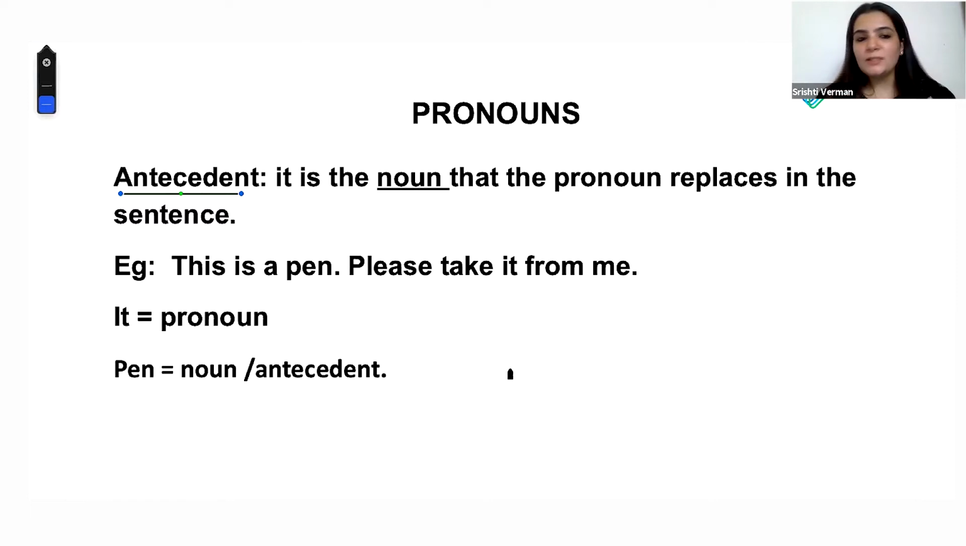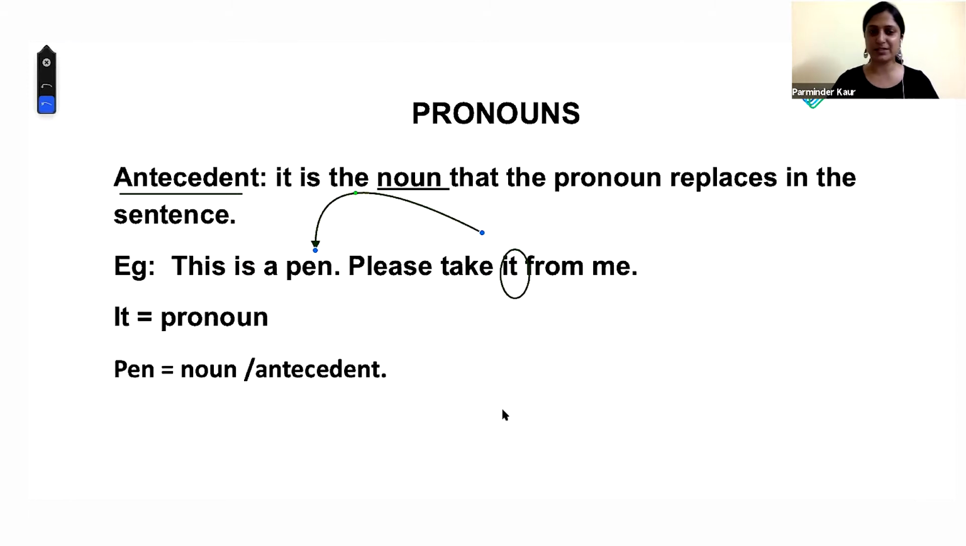On the screen you can see, what is an antecedent? It is the noun that the pronoun replaces in the sentence. If you look at the example, this is a pen. Please take it from me. Please take what from me? The pen. So "it" is the pronoun representing the pen, which is the noun, or the fancier word, the antecedent. Right, Parminder? Yeah.